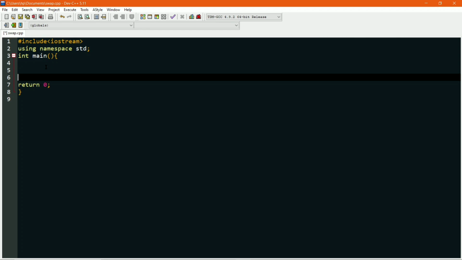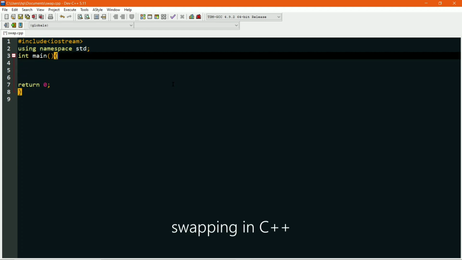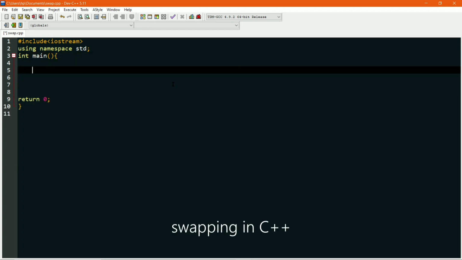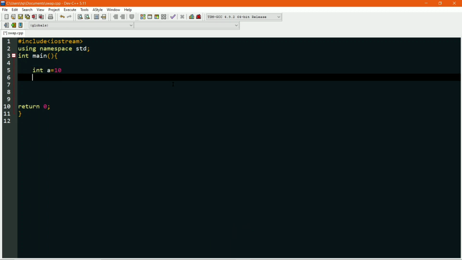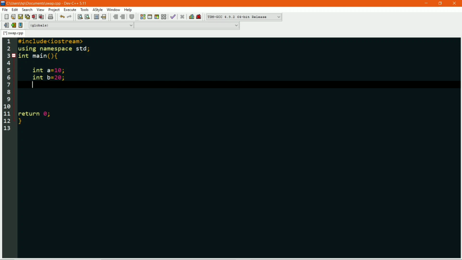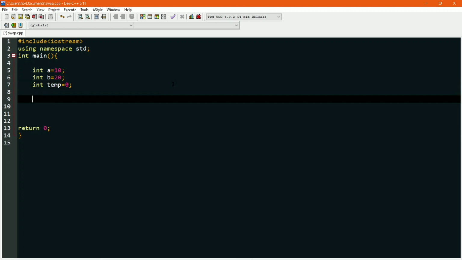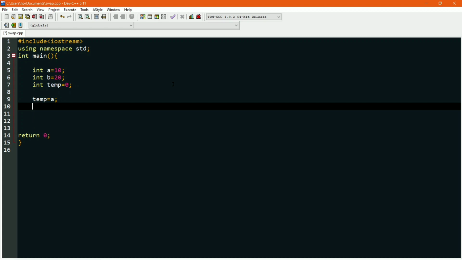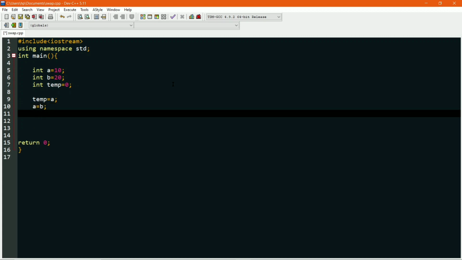In other programming languages like C++, to swap values of two variables we need a third variable for holding the value of a variable. Because when we assign the value of the other variable to it, its value will be lost. So first we'll give the first variable's value to a temporary variable, which is our third variable, and then we assign the second variable's value to the first variable, and then we'll get the first variable's value from the temporary variable and assign it to the second variable.